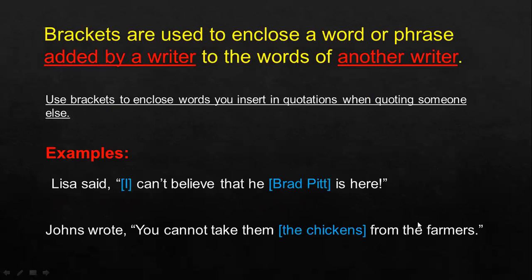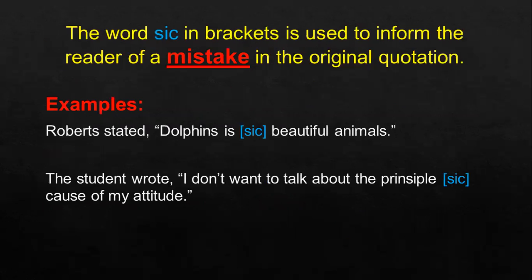For today, for brackets, we only have two cases. If you add your own words to a quote, put your own words in brackets, and if there is a mistake in a quote, just write SIC between two brackets without correcting the mistake, to show the readers that there is a mistake in this one.